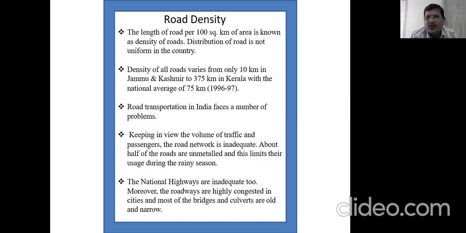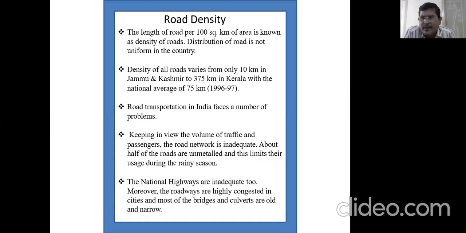About half of the roads are unmetalled, and this limits usage during the rainy season. So we are trying our level best now to have metalled roads. Metalled road means using concrete and cement or tar, and it is an all weather road. That is, it should not get spoiled during the rainy season and other times.